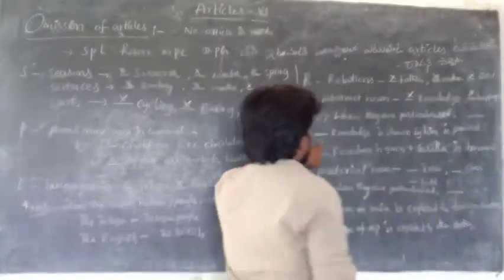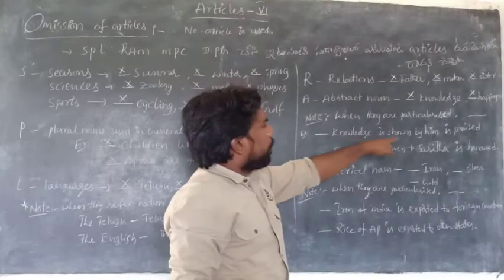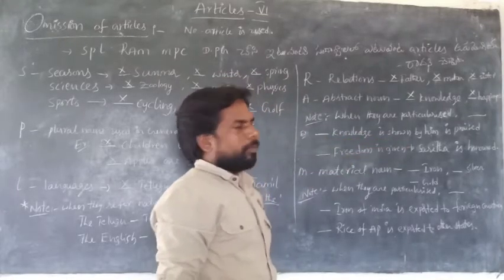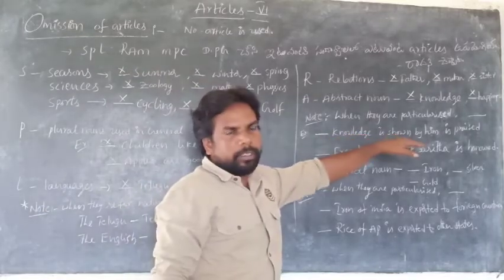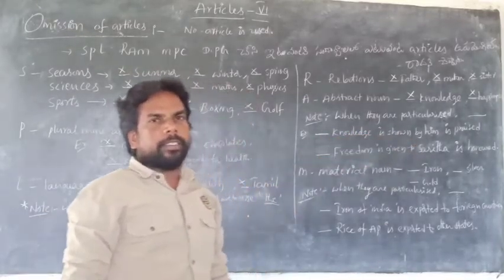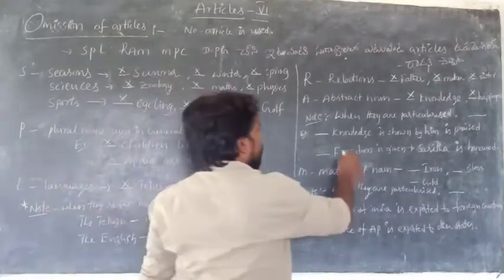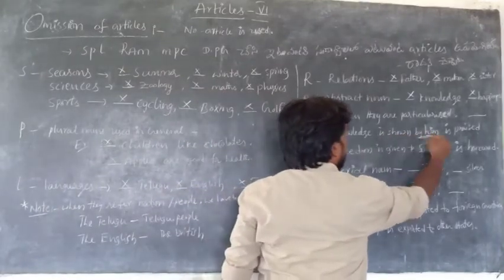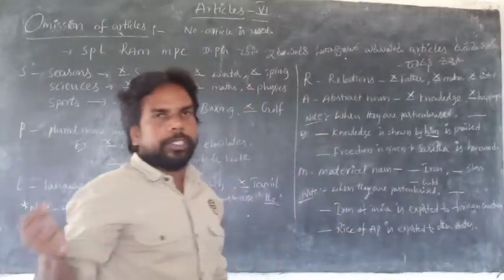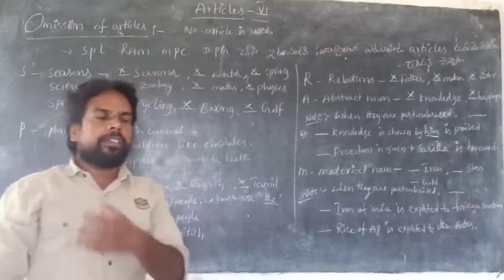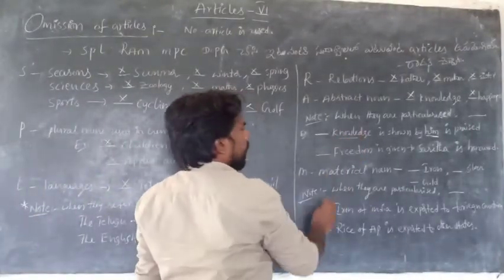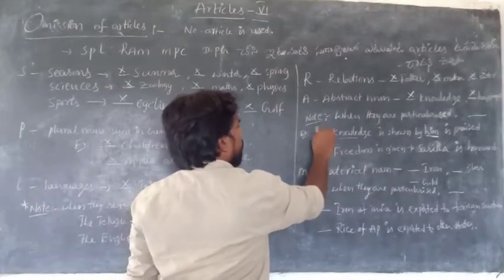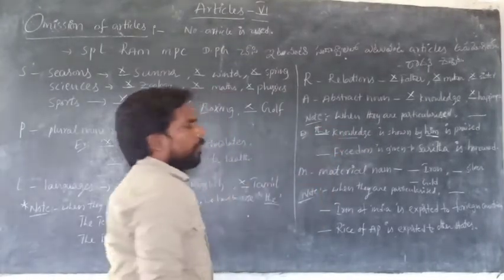Come here: The knowledge shown by him is praised. Here, whose knowledge? This knowledge is particularized. The knowledge shown by him, we are talking about his knowledge. So it is a particularized abstract noun, so we use the knowledge.